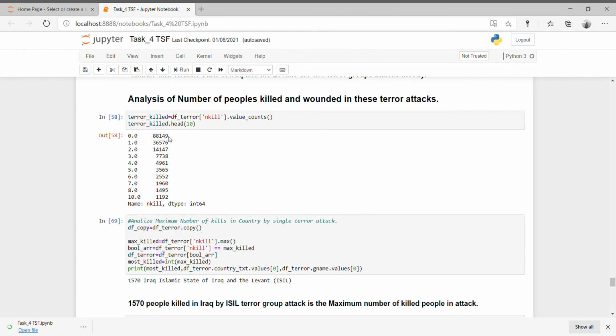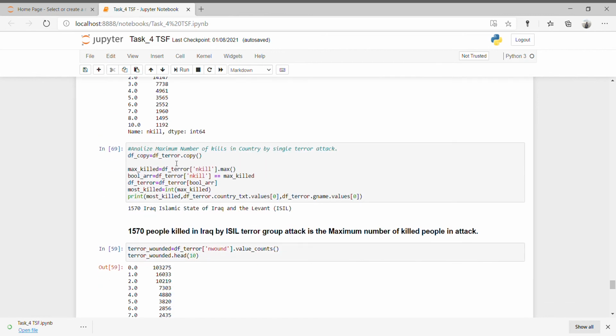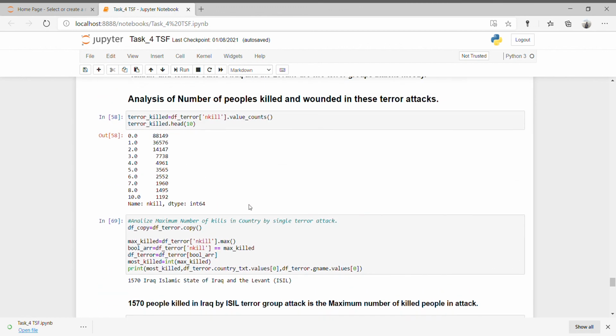Here we see the top 10 by number killed, and we find in which country the maximum number of people were killed in a single terror attack. This is in Iraq, where 1570 people were killed in a single terror attack carried out by the ISIL terror group.